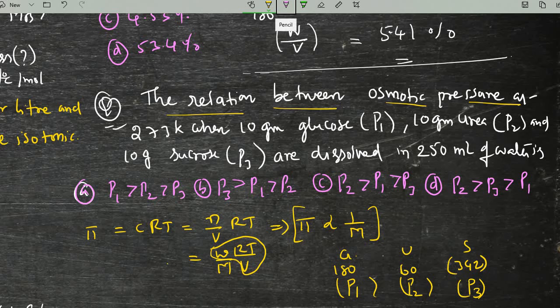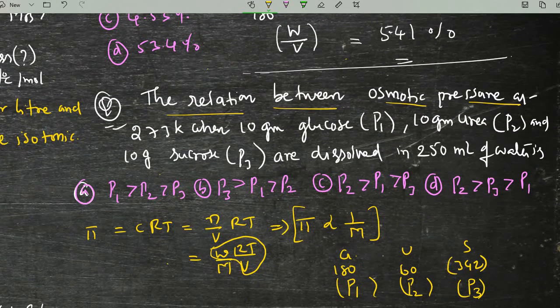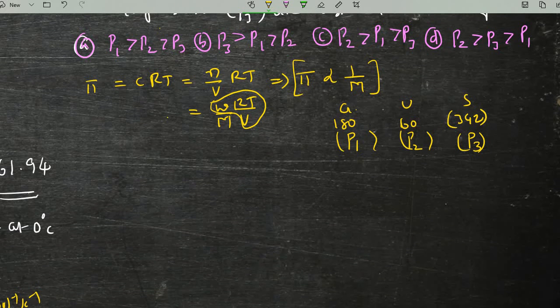But what we can understand from the concept here is the relation: see, which is having higher molar mass. Molar mass is higher for sucrose, so P3 is the least value.